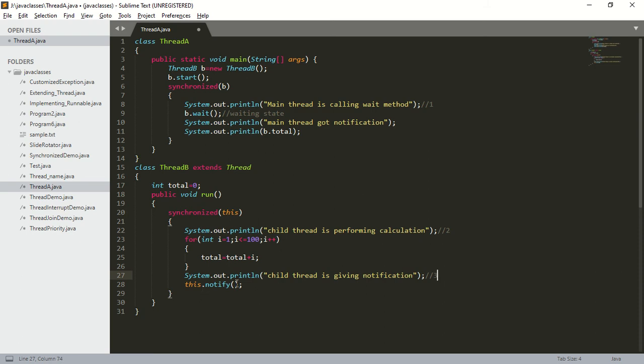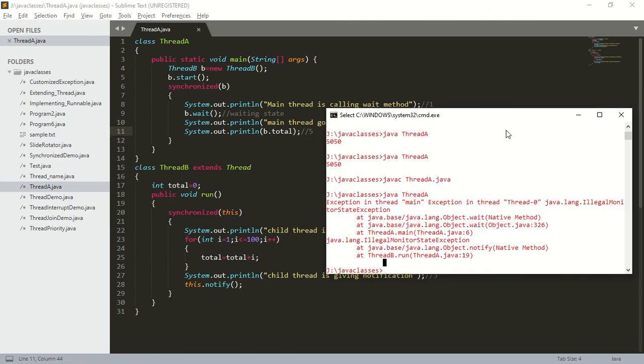Next, this dot notify. After that, the child thread sends the notification. Now the main thread has got the notification. This statement will be printed on the fourth line. Once the main thread has received the notification, it can use the updated results. So system.out.println b.total will be the fifth statement, if the main thread gets a chance first. So this will be the complete execution order.